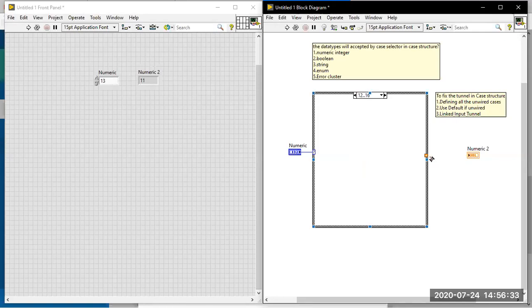So see the tunnel here; the tunnel is not wired properly in this place. Let me make another tunnel also. Let me make one more tunnel so that you can clearly see.